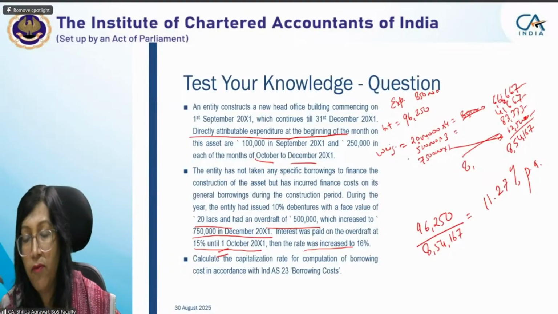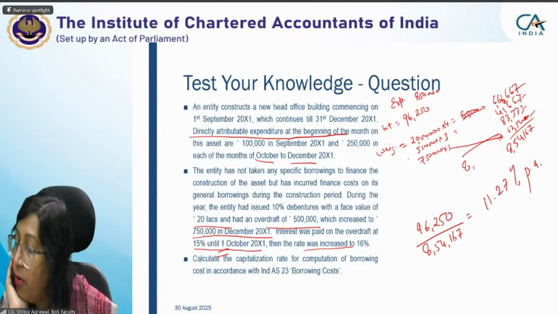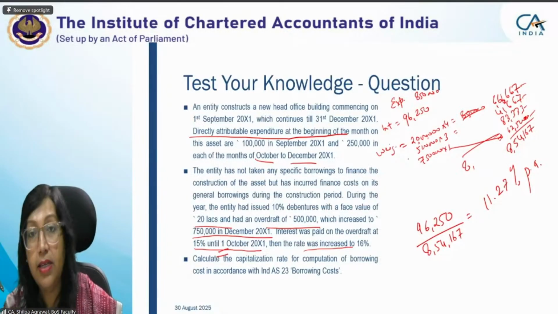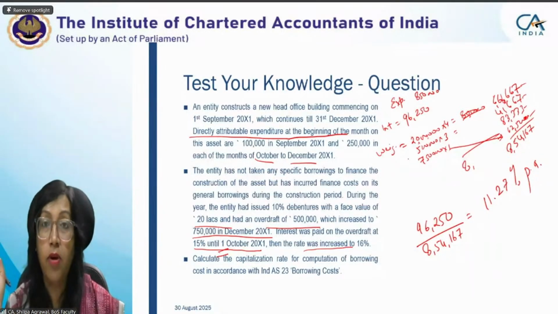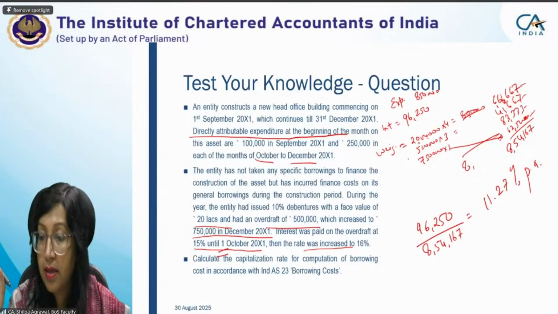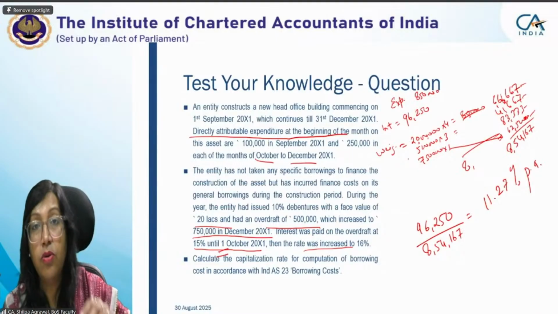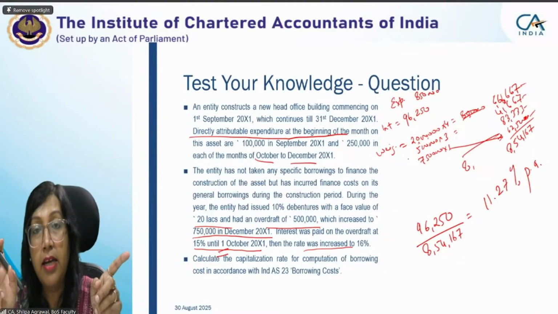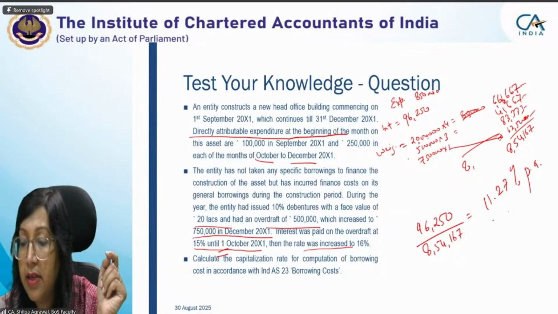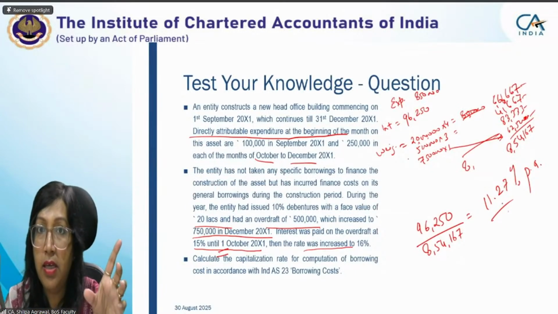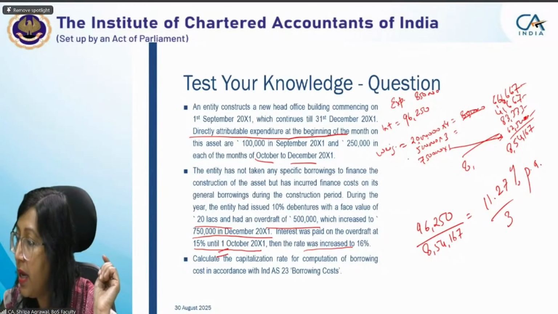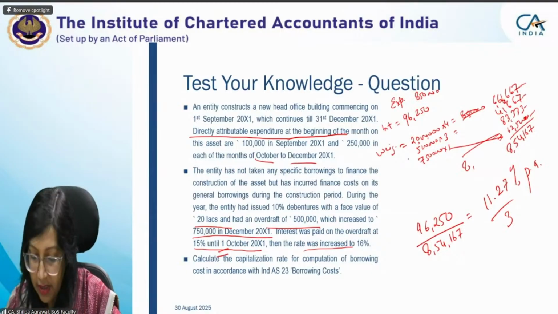And you can see what is the borrowing cost which is there. Now, if you go through the study material, let me tell you, because I get many queries from these students. In the study material, whatever we have calculated is the capitalization rate for 4 months. If a year is having 4 months with 3 parts, it means divide by 3. I hope you all are able to appreciate what I want to say.